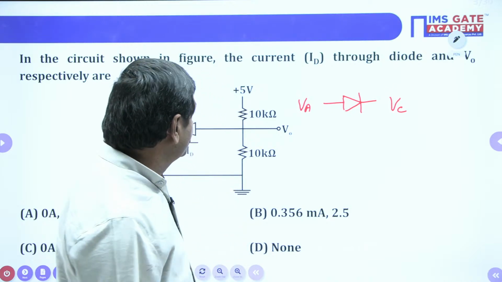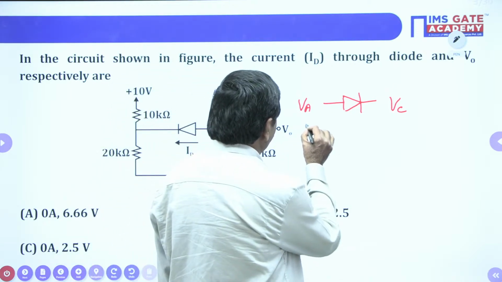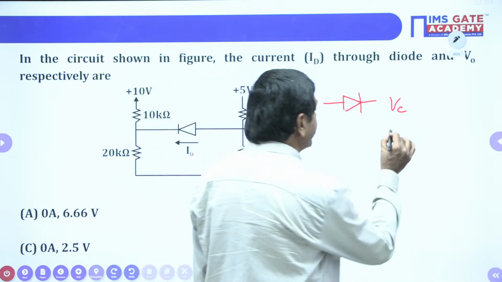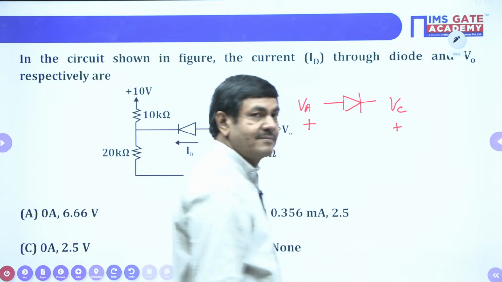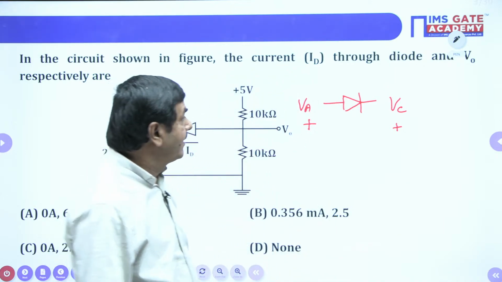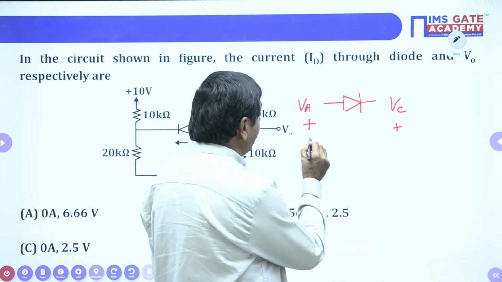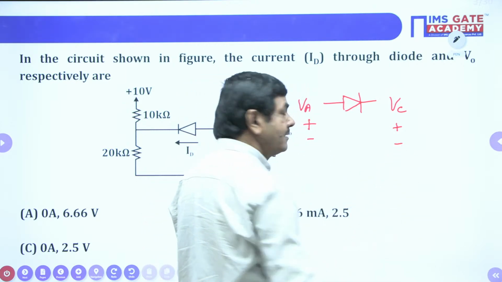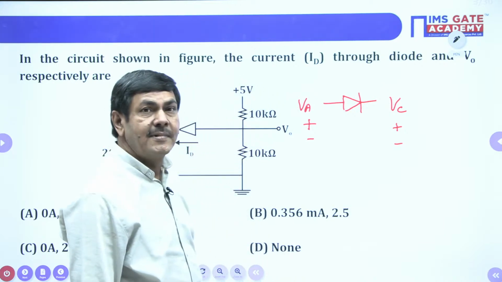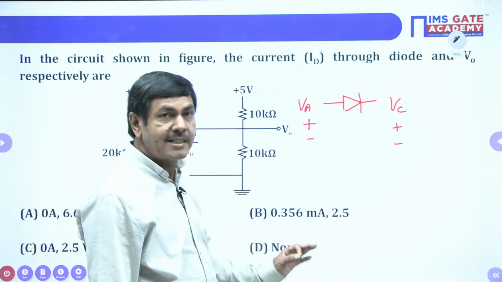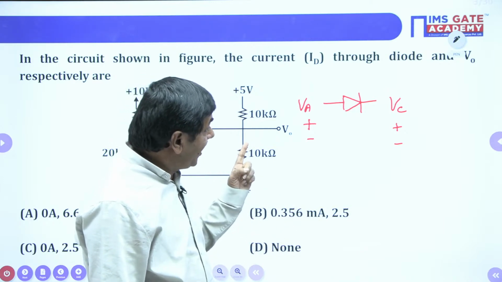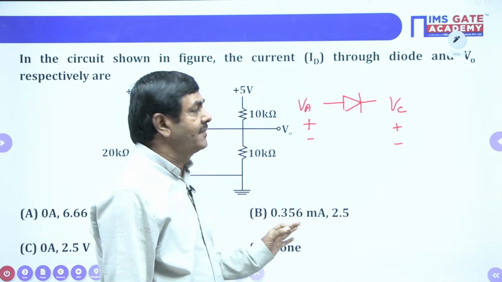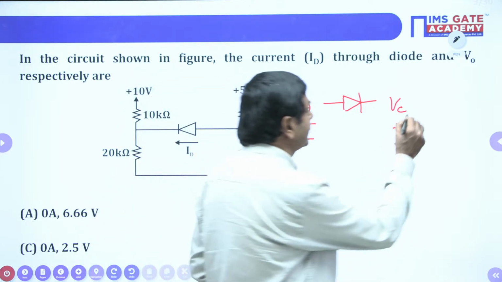We can give the anode voltage positive, accepted. And the cathode potential, cathode also we can give positive potential. I will explain why. Even if you give the anode a negative potential and the cathode a negative potential, that will conduct. Sir, I don't understand, please give clarity. Yes, I will give. If anode voltage is greater than cathode voltage, then the diode is going to work. That is the main condition. Try to catch my point.